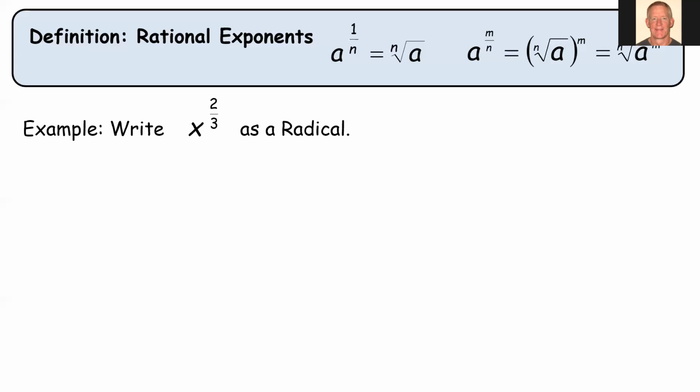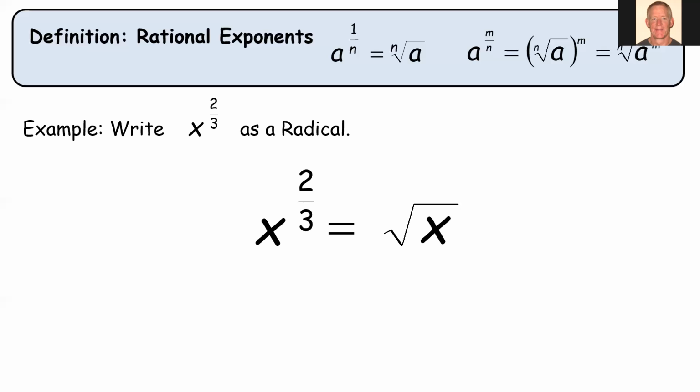So let's look at some examples of how we could rewrite this. I'm going to give you the expression that has a rational exponent, and we want to rewrite this as a radical. Notice we have two ways of writing it from the definition up above. So x to the 2/3.